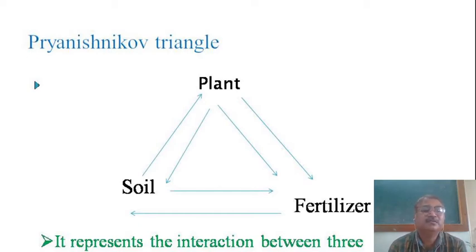Hello students. Now next point is Pryanishnikov triangle.